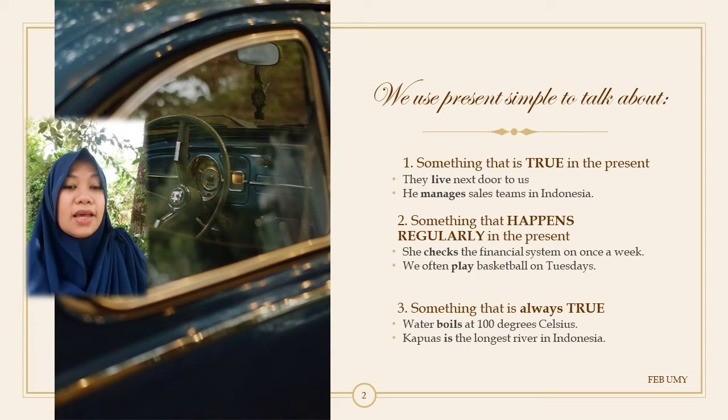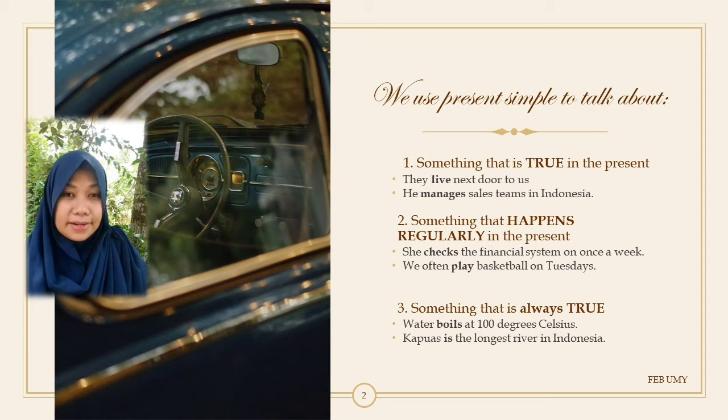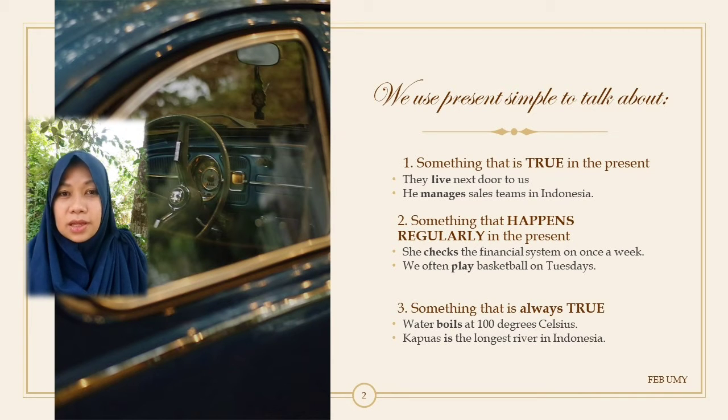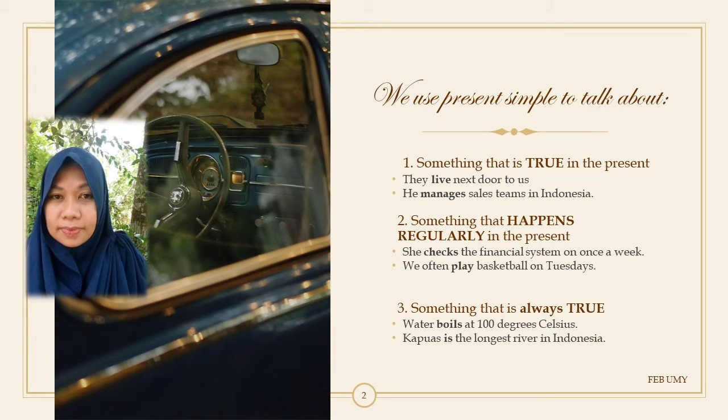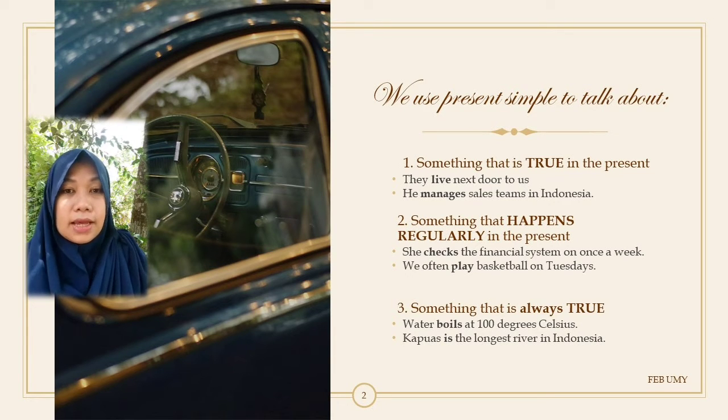The second one, you talk about something that happens regularly in the present. For example, she checks the financial system once a week. Or, for example, we often play basketball on Tuesdays. If you hear it, I say Tuesdays, not Tuesday.